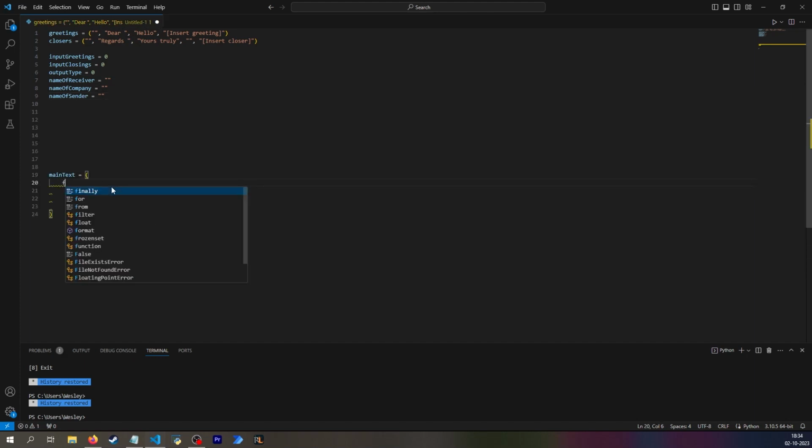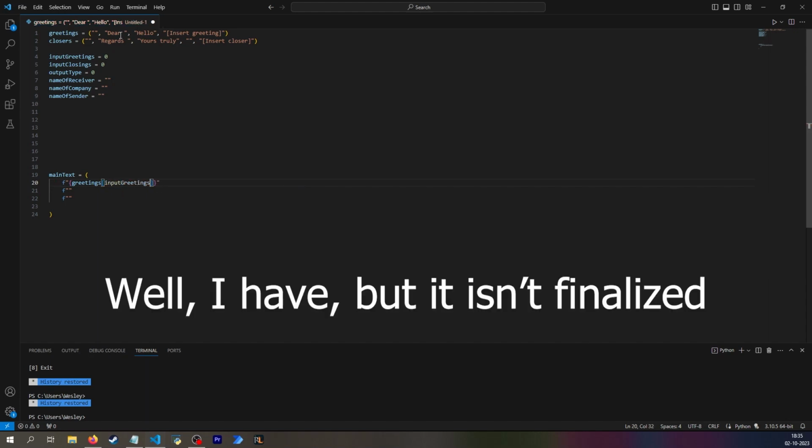And all you have to do to make an f string is just write f at the start of your string. And I'm going to make all of my lines f strings, even though they don't have to, just to maintain this indenting, so I don't have it like this, because that would look silly. Which means at first it's going to take the result of your greeting, which is then my list, but I need the index position, and I'll get that later on, but I just think it makes more sense to see it now. So that will be my input greeting, which I haven't defined yet.